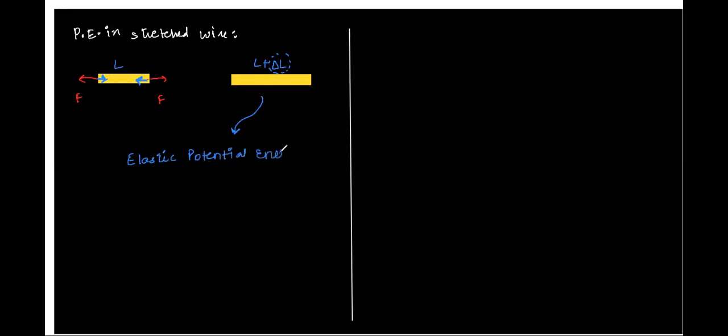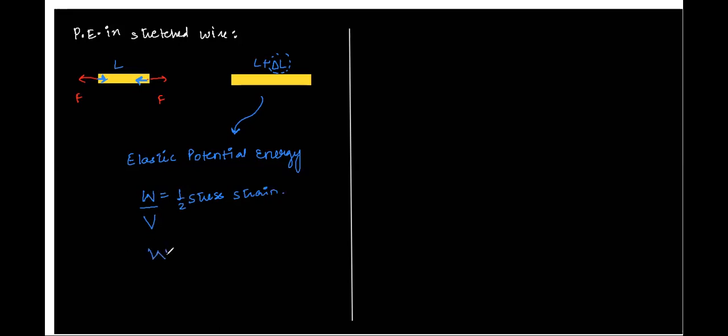So that value of elastic potential energy is given by work per unit volume, which is half stress into strain.